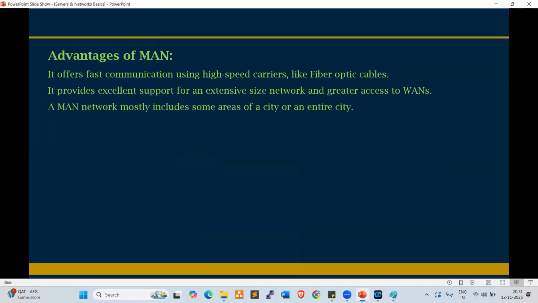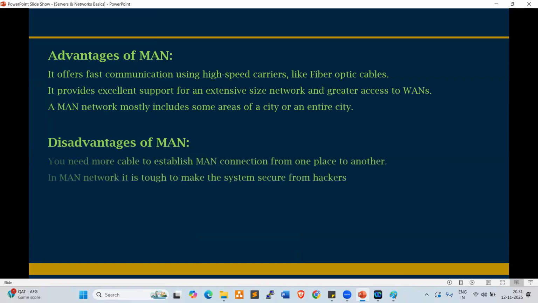What are the disadvantages of MAN connectivity? Let's try to understand here. Yeah, you need more cables to establish a MAN connection from one place to another. A MAN network is thought to make the system secure from hackers because of more distance, right? So here we require network administrators.